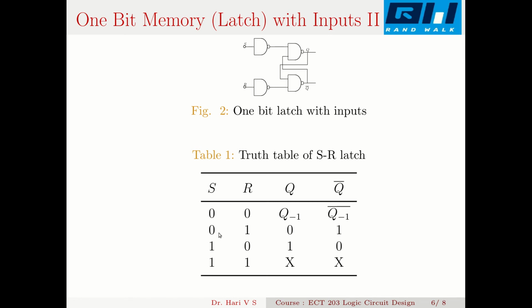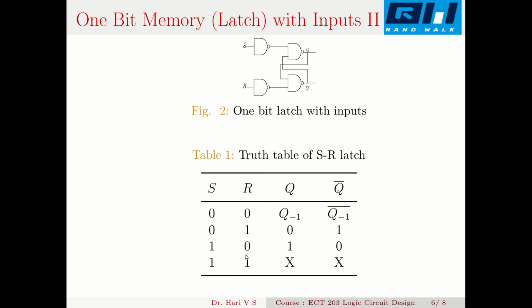Now let us look at the third line, the condition S equal to 1 and R equal to 0. So this output becomes a 0 and this output becomes a 1. Since this is a 0, Q becomes a 1, irrespective of the other input. And this is coupled here, and 1 complement, this Q bar becomes a 0. So Q is a 1 and Q bar is a 0. You can say that the latch is set to 1.